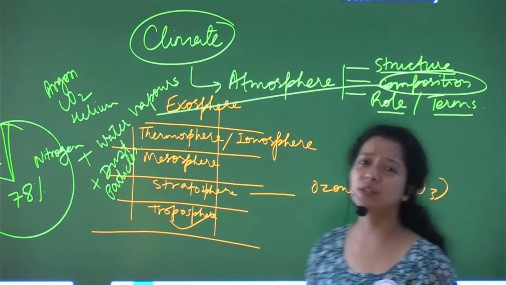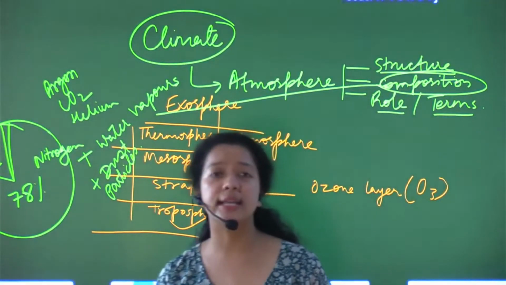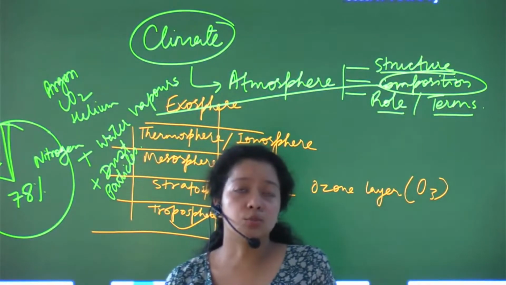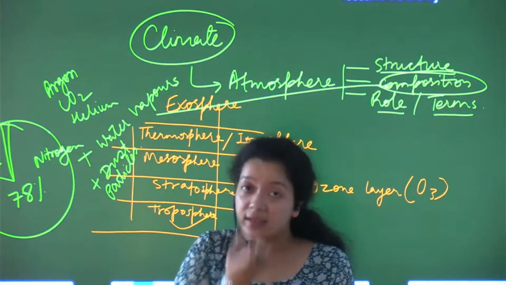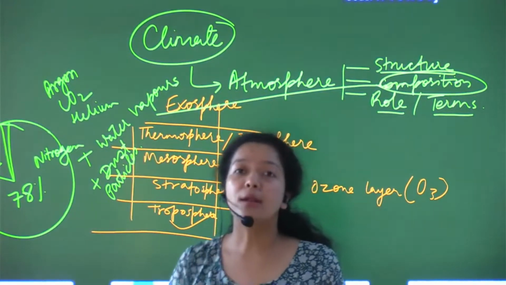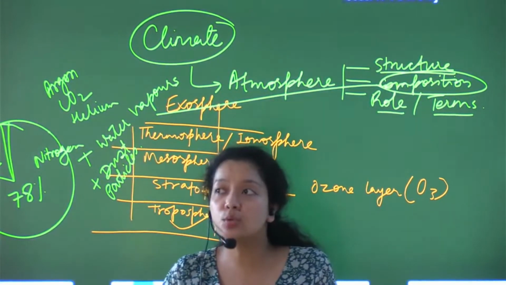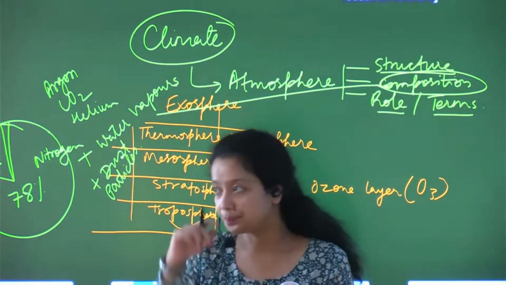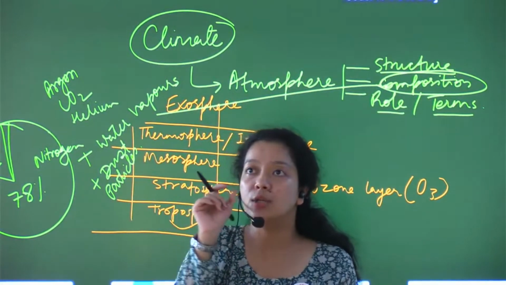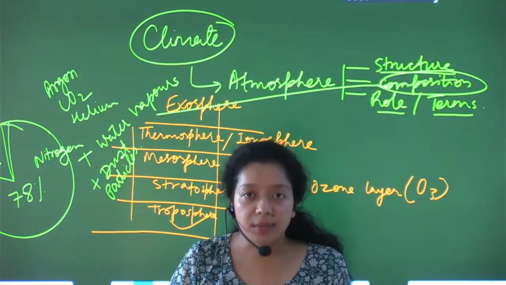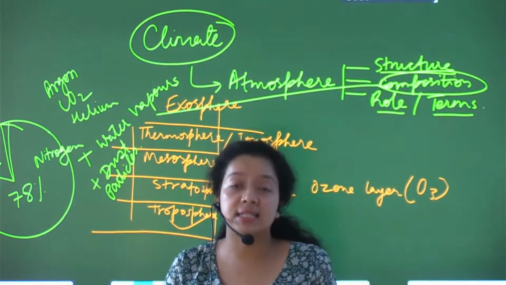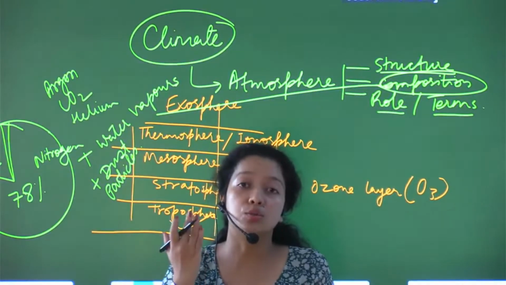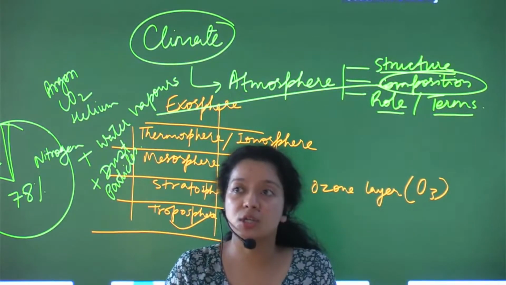Then I was talking about the role of the atmosphere and the terms related to it. The role of the atmosphere is basically to provide the essential living conditions which support and maintain life. And the terms related to it: you must know what atmospheric pressure is and what devices are used to measure it.